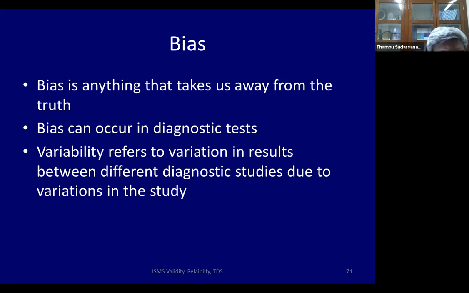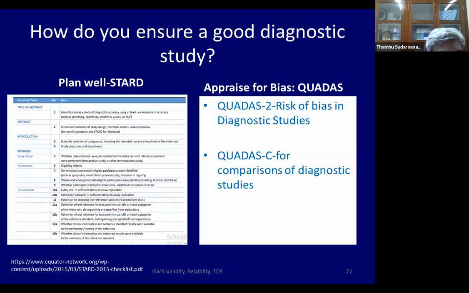So bias can occur in diagnostic studies. Variation refers to the variation in results between different diagnostic studies due to variations in the study. The study has a PICO: patient, intervention, comparison, outcome. So you may have variability in the kinds of patient, in the new test, the gold standard, and the way the outcome is represented. All these are variability. So I'm going to talk for the next 13 minutes about bias in diagnostic studies.